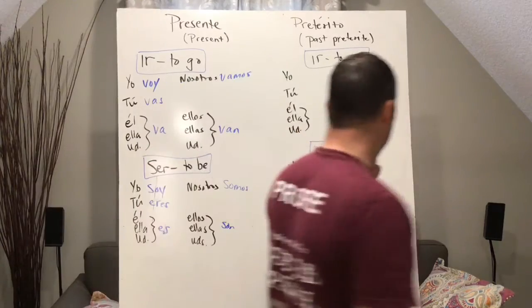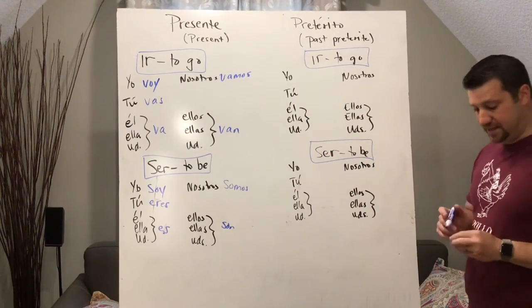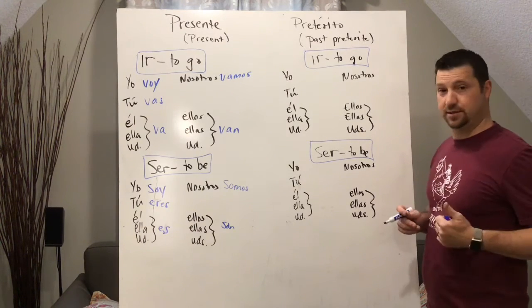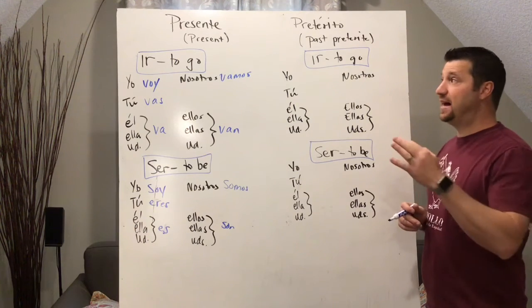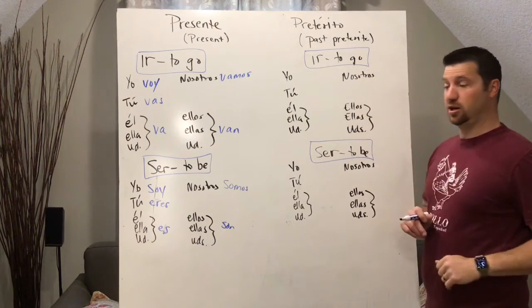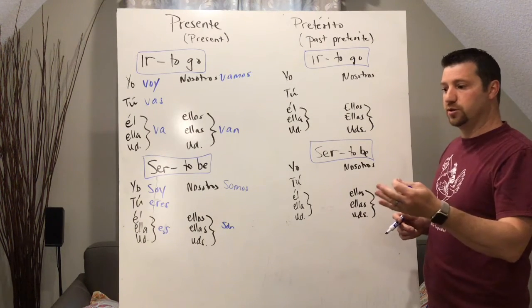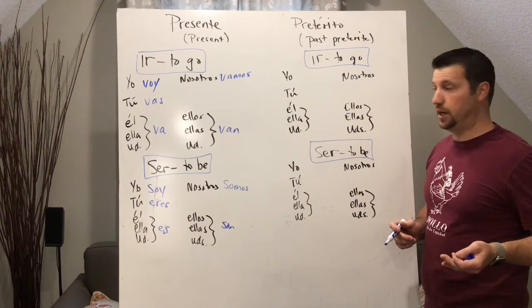Now, I'm going to come over here. Okay? Now, if we want to say instead of I go, I went. Did you go or she went? That's the past, okay, of to go, which makes sense. Okay, we say in English, I go to the store today, or I went to the store yesterday.